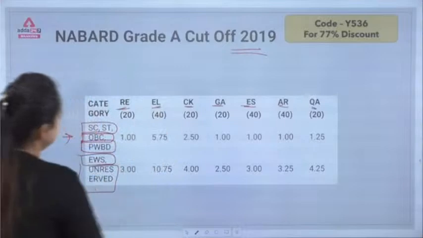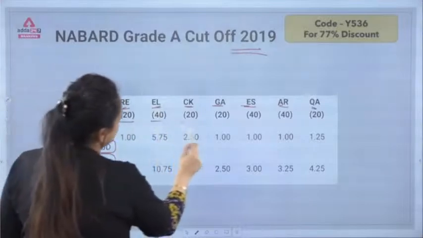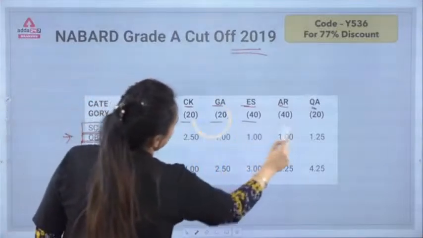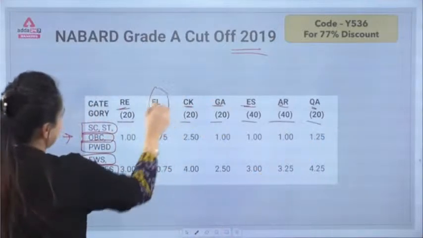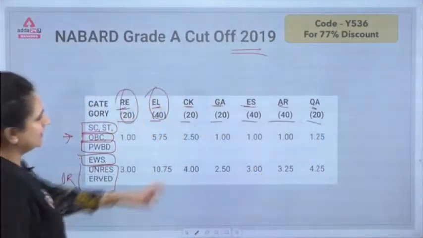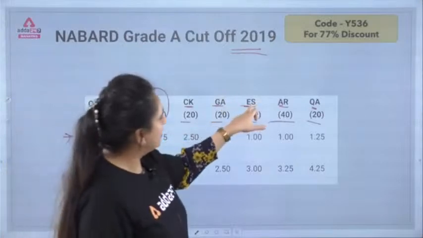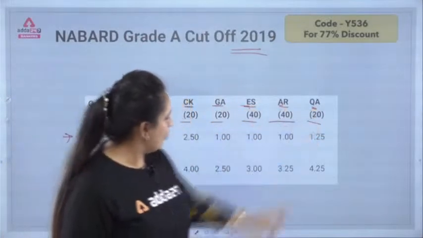Are mentioned here with the marks 20, 40, 20, 20, 40, 40, 20. Again, English language, this is reasoning, this is your GA, this is your again agri and quant, right?